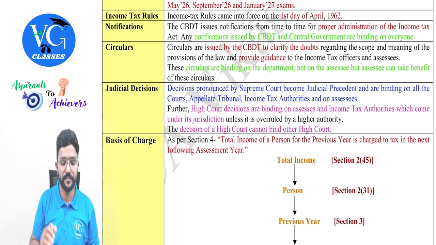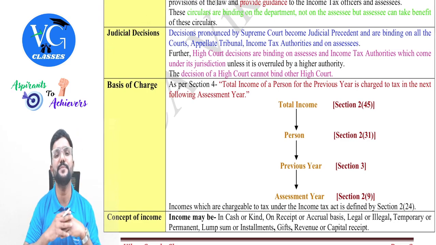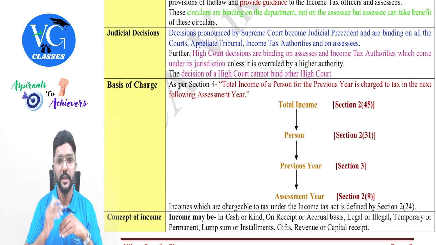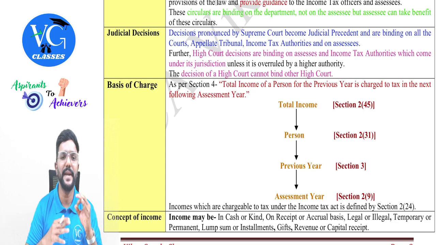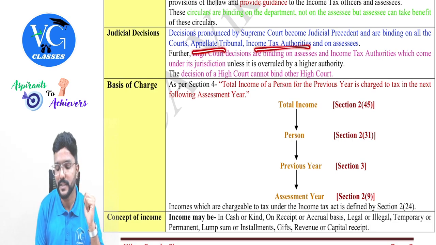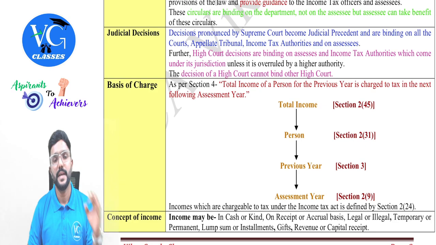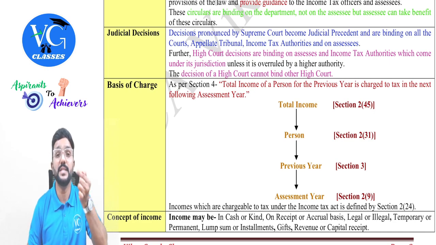Then coming to the judicial decisions, or the judgments given by the court. Decisions pronounced by the Supreme Court become judicial precedent and are binding on all the courts, including the high courts, appellate tribunal, income tax authorities, and all the assessees within India, guys. Whereas any decision given by a high court will be binding only for the people and the department within the jurisdiction of that particular state.